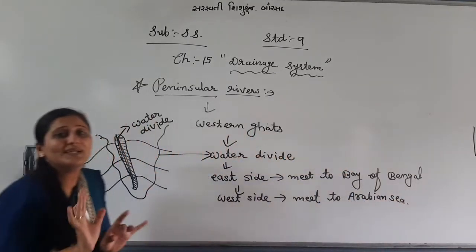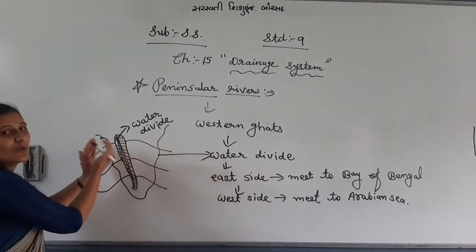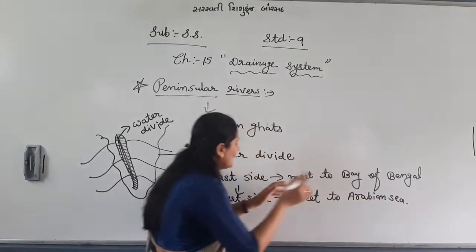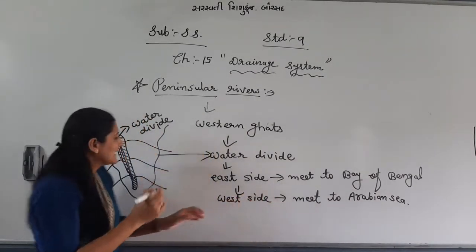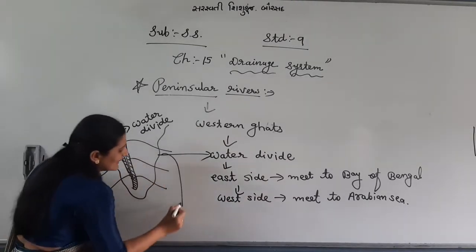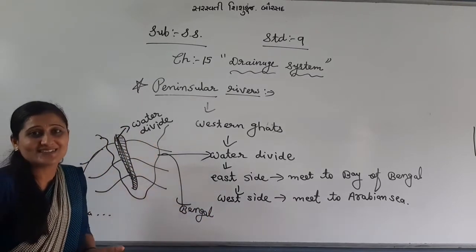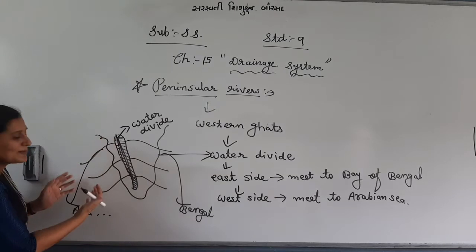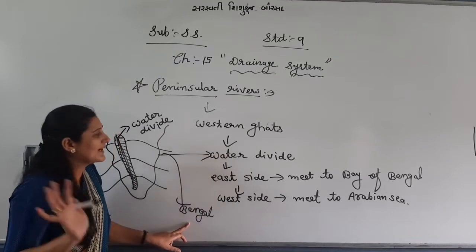Simply let me tell you, these are the Western Ghats. Some rivers flow east, some rivers flow west. Those rivers that flow east side will meet the Bay of Bengal, and those that flow west side will meet the Arabian Sea. See, here there is the Arabian Sea, and here there is the Bay of Bengal. This way they meet. See the destination of the rivers. They flow through different places and at last lead to the Arabian Sea, or at last lead to the Bay of Bengal.